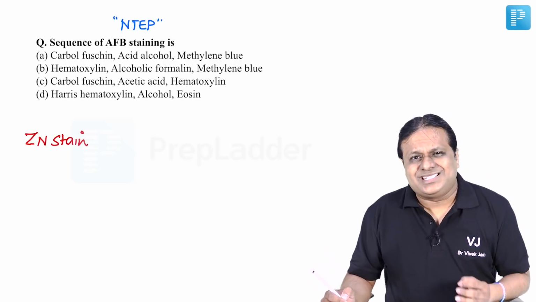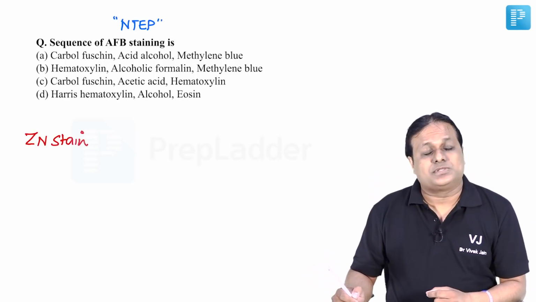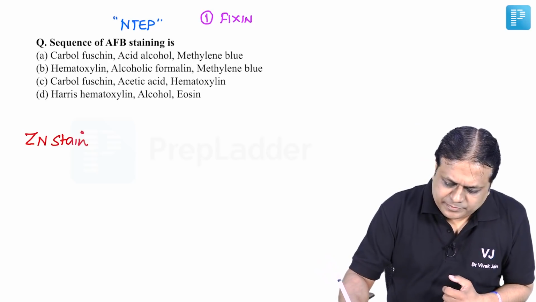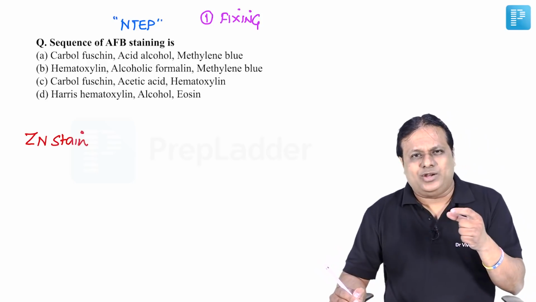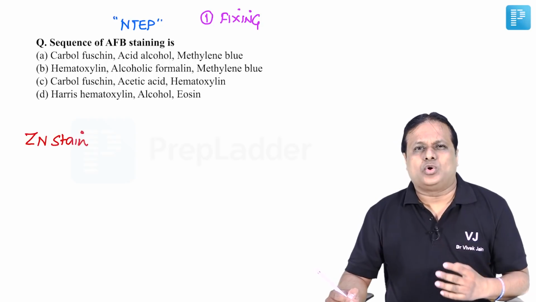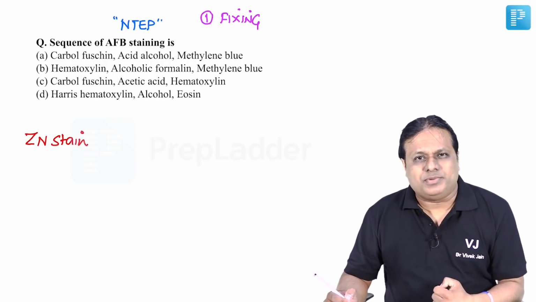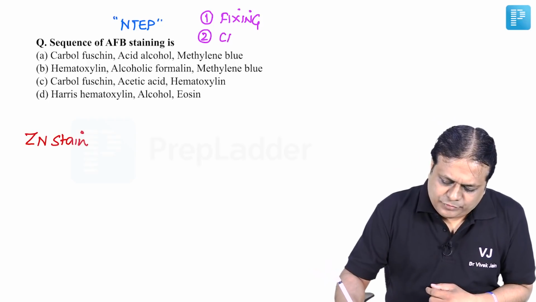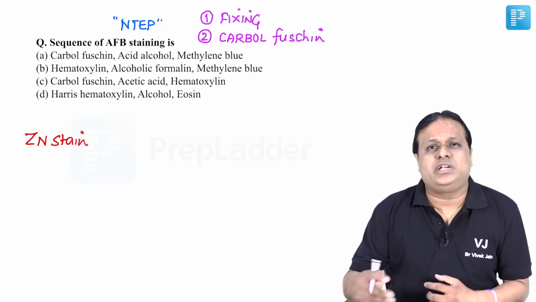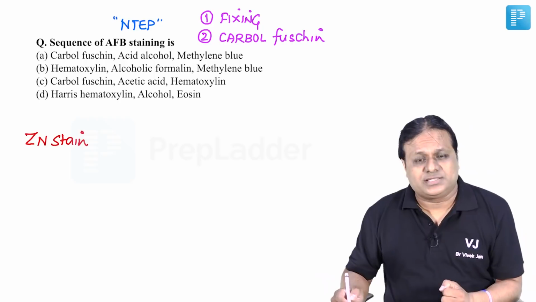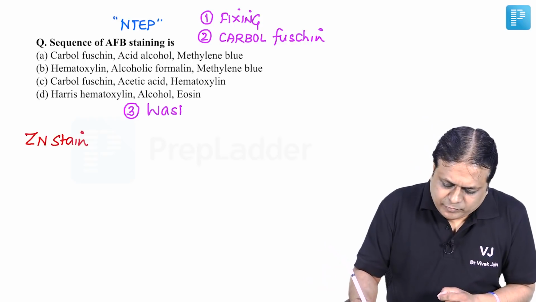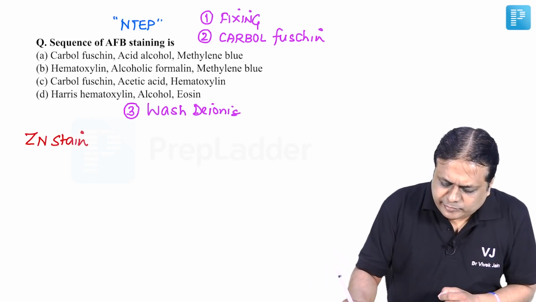Ziehl-Neelsen stain. This staining procedure has got a total of 7 steps. What are these? First step is fixing the smear. For this, you can pass the slide over flames 3 times, avoiding burning or desiccation, or you can use alcohol and wait for evaporation. Second step is we use carbol fuchsin, and you can use it to cover the slide over flame for 5 minutes. Step 3, we wash the slide with deionized water.